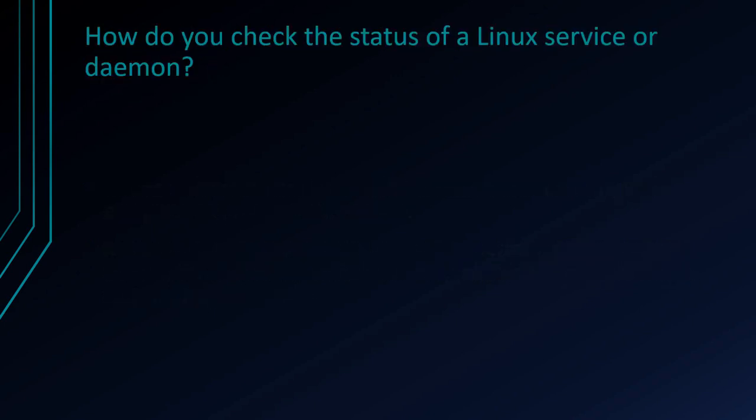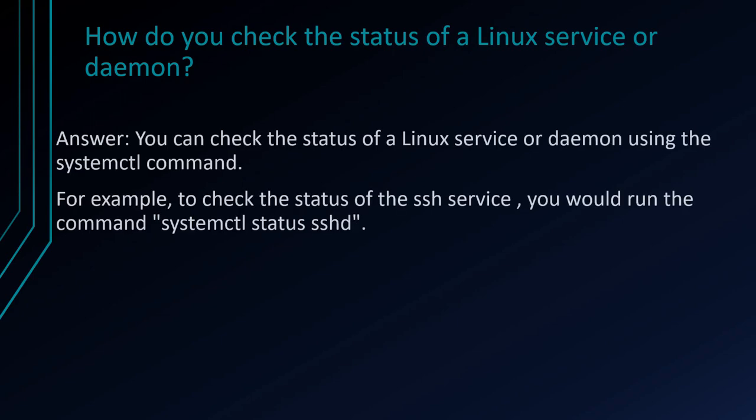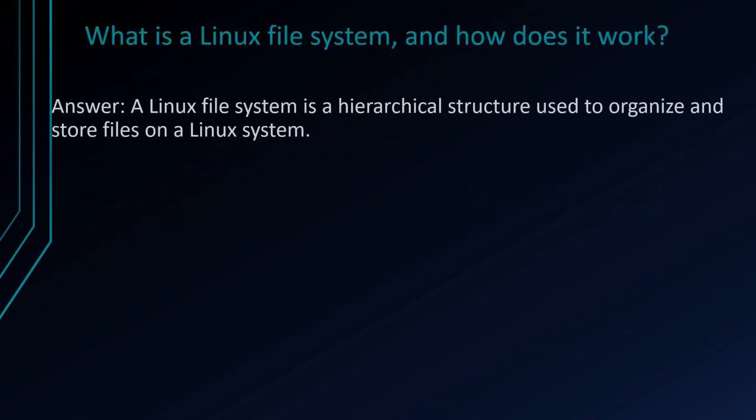Okay, next question is, how do you check the status of a Linux service or daemon? So you can check the status of a Linux service or daemon using the systemctl command. For example, to check the status of the SSH service, you would run the command systemctl status sshd and it will show you the output.